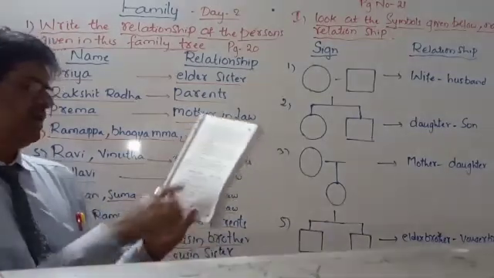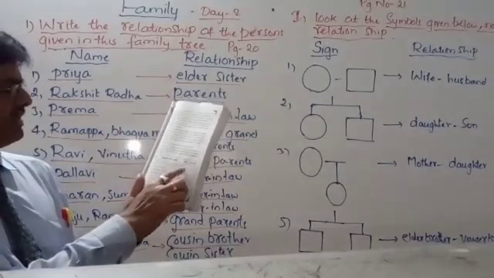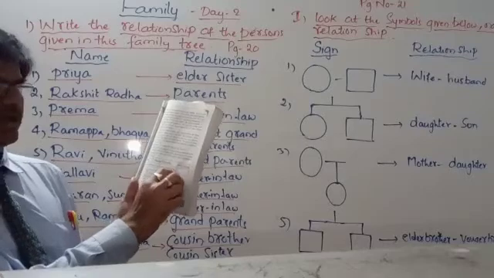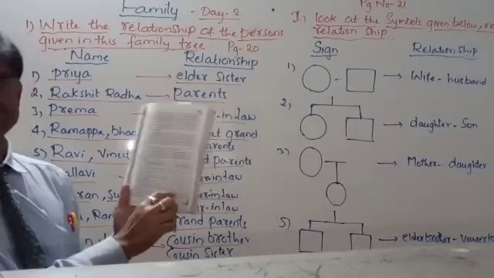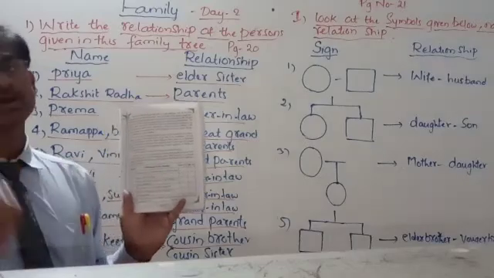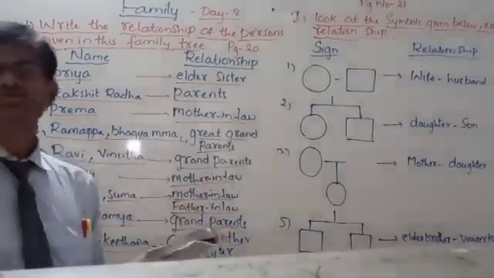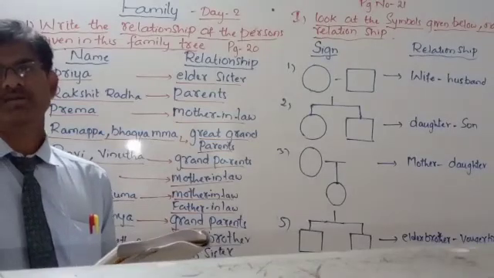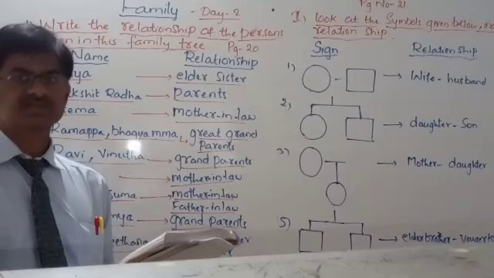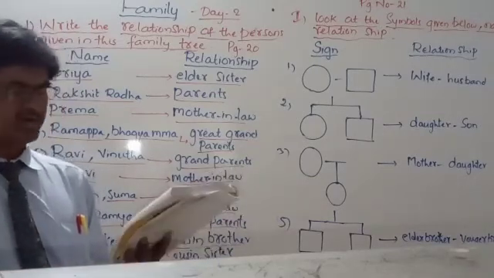So if you put a right mark in the first column, all the majority of you, suppose you put a right mark for all the first column, it means you come under a nuclear family. Why? Because there are only 2 generations: your father and mother are 1 generation and yours is the 2nd generation. That is 2 generations, so you must put a right mark.